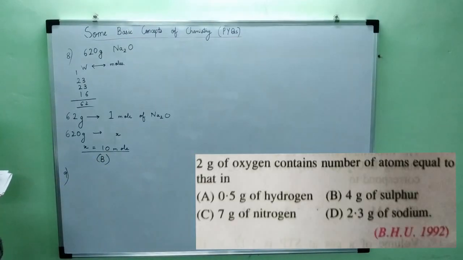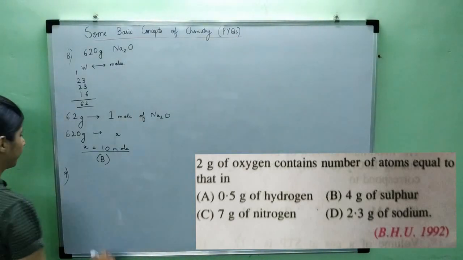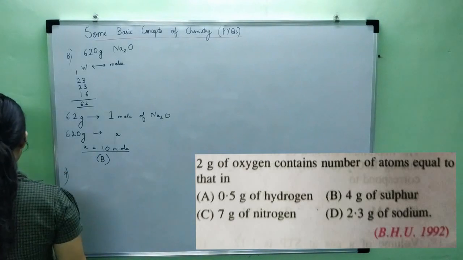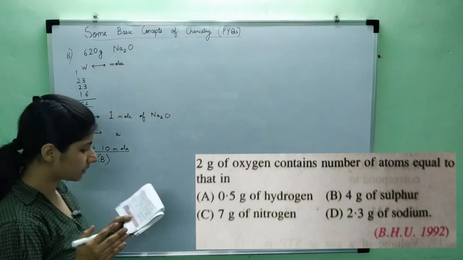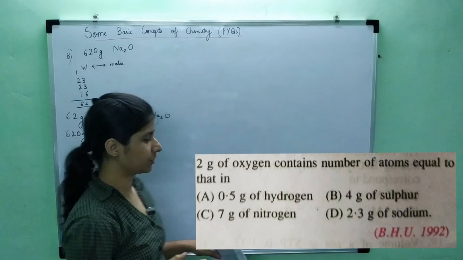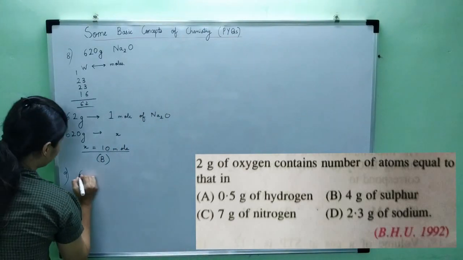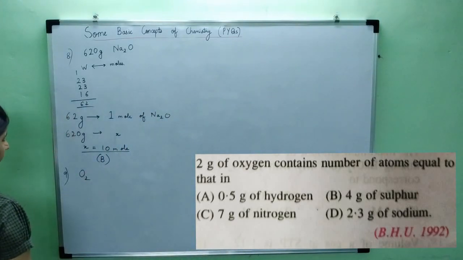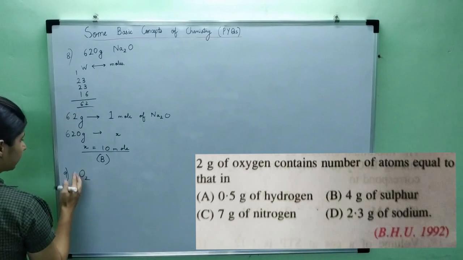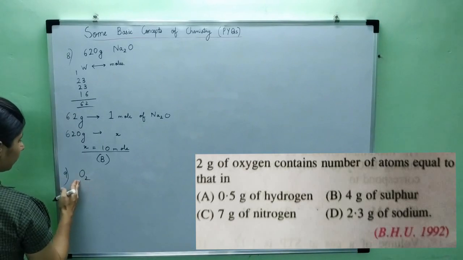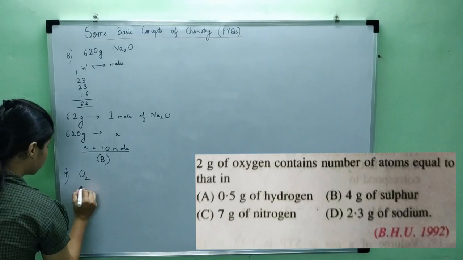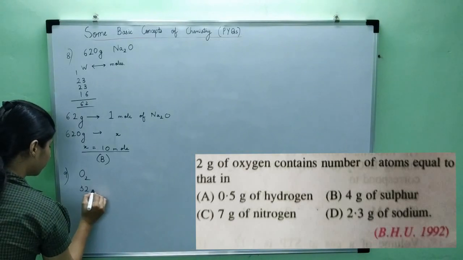The next question says 2 grams of oxygen contain number of atoms equal to that in. Okay. So now what I have to do in this question, I have to solve first the number of atoms in 2 grams of oxygen. Now oxygen is in what state? In diatomic state. Right? So what is the molecular formula of diatomic state oxygen? 16 plus 16, which is 32 grams.